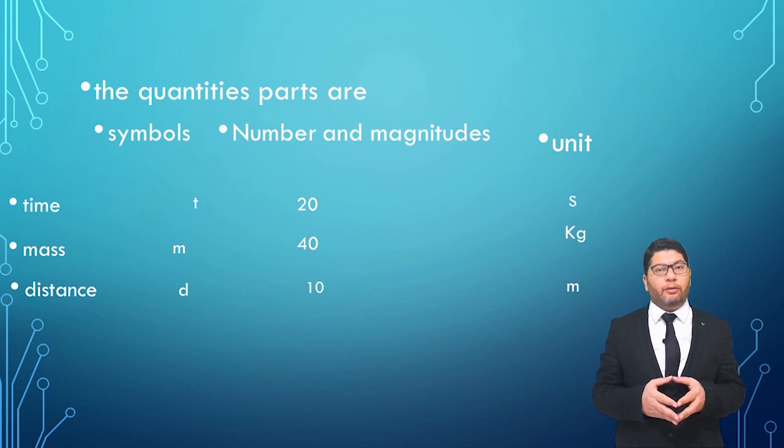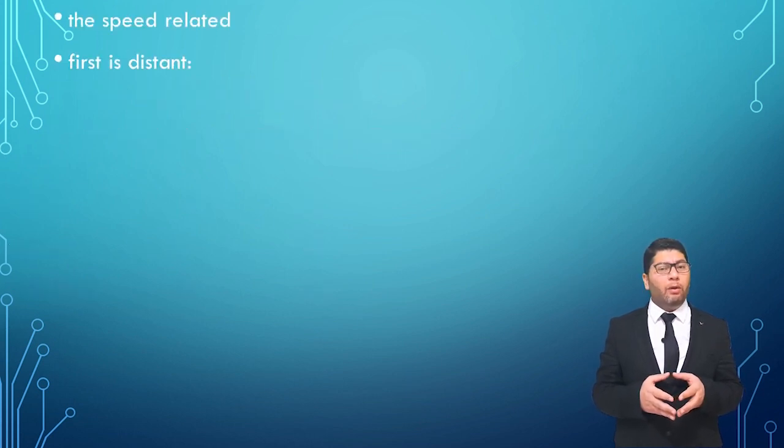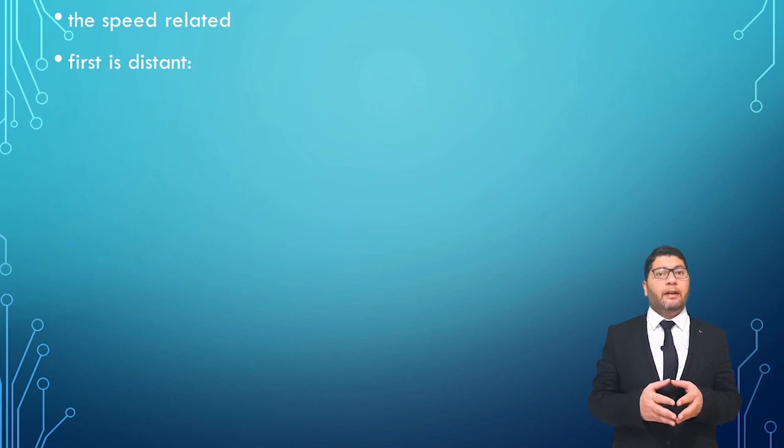Let's go back to kinematics in mechanics and talk about speed. All of us know what speed is. It's how fast an object is. How fast? This is the speed. But in physics, we should write it in another manner. In physics, speed is related to two quantities. The first is distance and the second is time. Let's talk about the first quantity, distance.